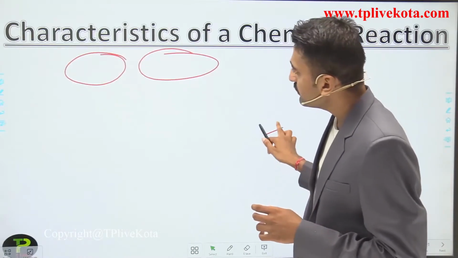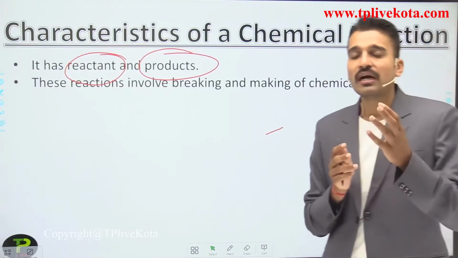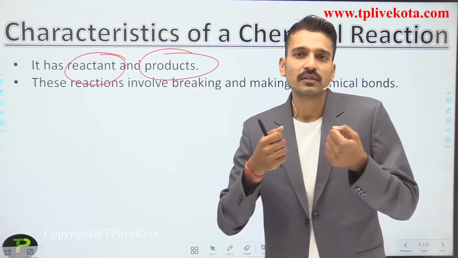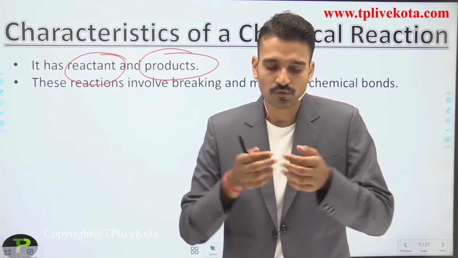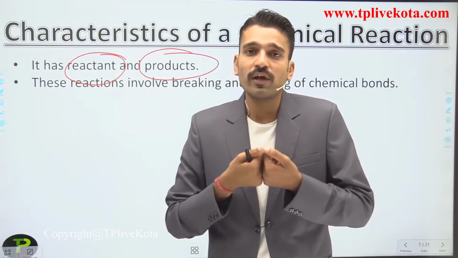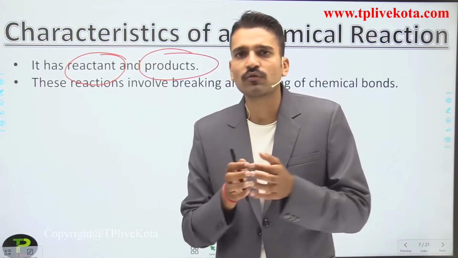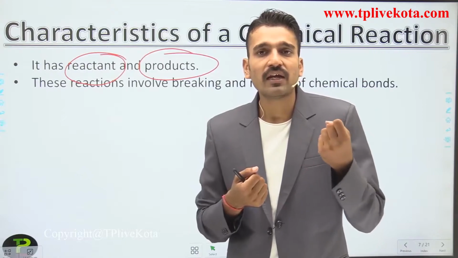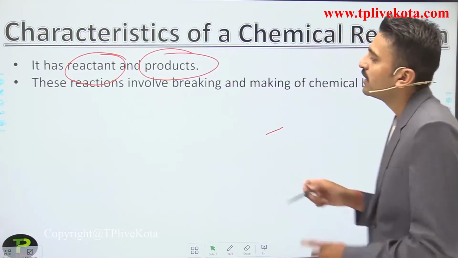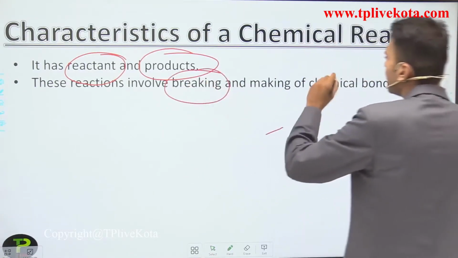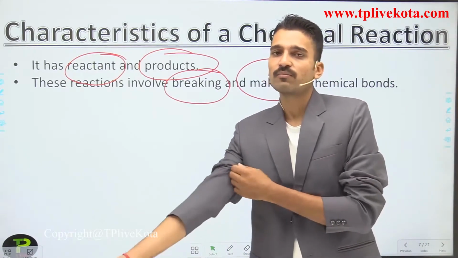Second, these reactions involve breaking and making of bonds. I have already told you what happens if certain substances are reacting with each other. They are in an equilibrium state, so we have to overcome that energy or the chemical bond. We have to break that chemical bond so that the atoms will be free to react with some other atom. So what is involved in a chemical reaction is the breaking and making of chemical bonds. This is very important.